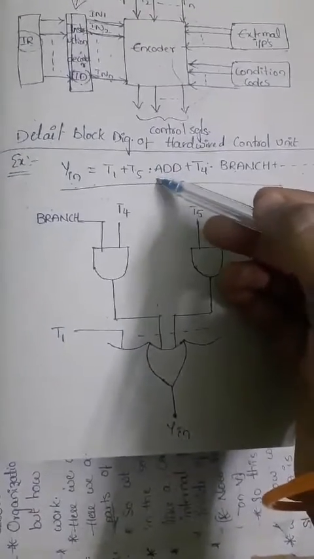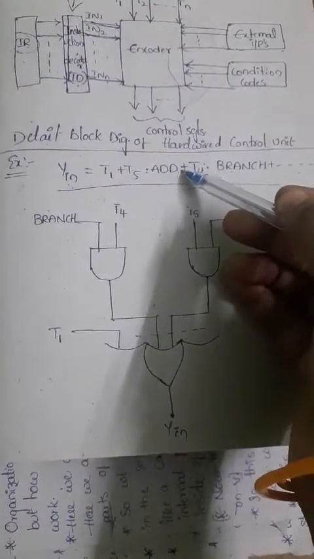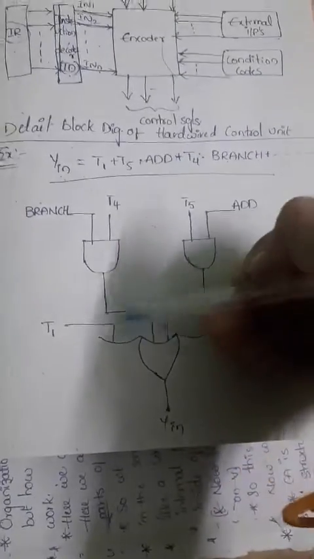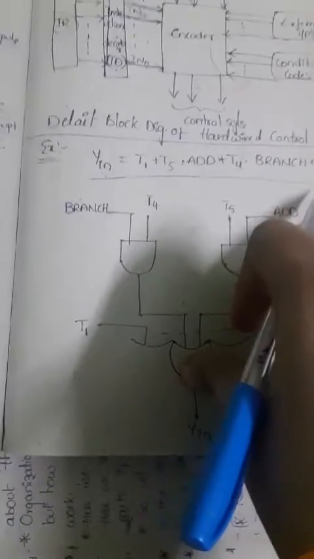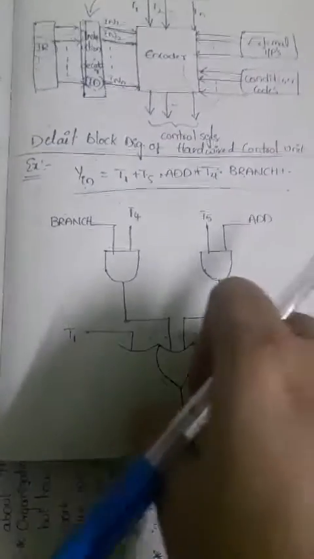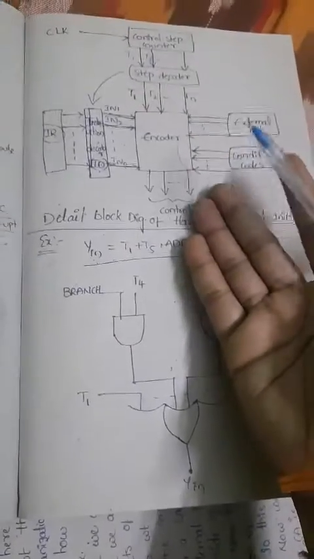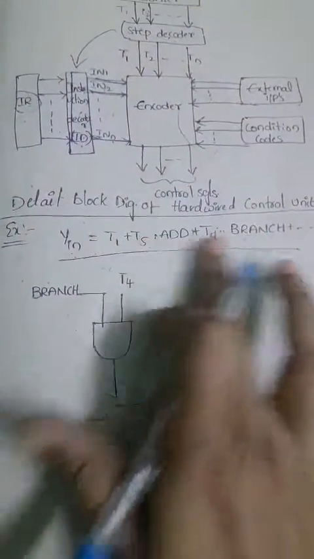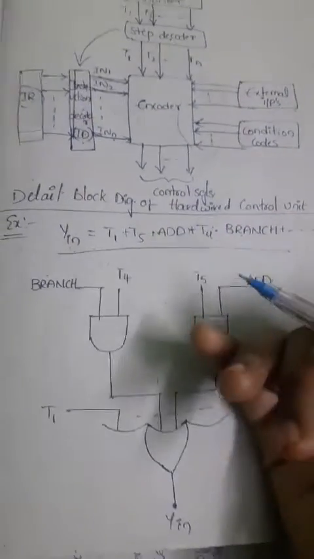You know how to draw the logic diagram. With the help of AND gates, with the help of the OR function, that means with the help of addition and multiplication, we can draw the logic diagram here. So based on this diagram, we'll now find how the encoder circuit generates the control signals. Just now we discussed that the encoder circuit generates the control signal with the help of input information. Like this, here also we have the input information. So how does it generate the control signals?